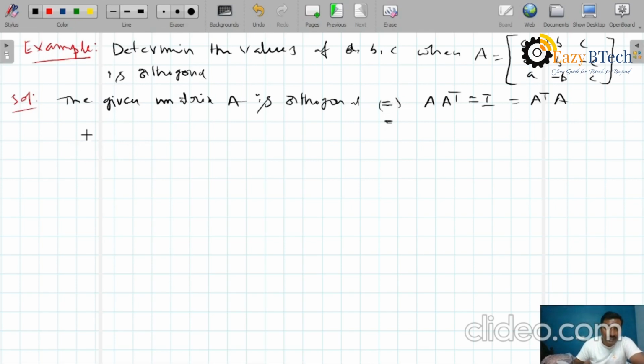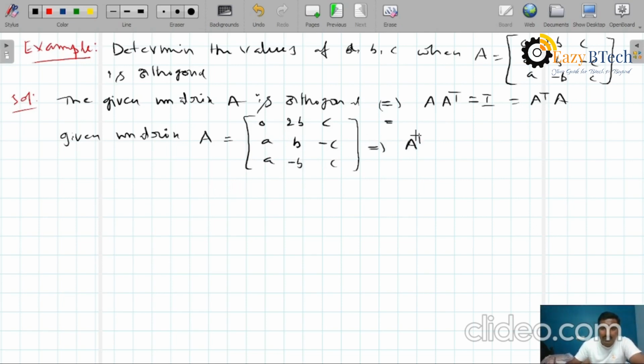Now first I will take the given matrix. Given matrix capital A equals 0, 2b, c; a, b, minus c; a, minus b, c. Now first we have to find A transpose. A transpose means we interchange all the rows into respective columns.